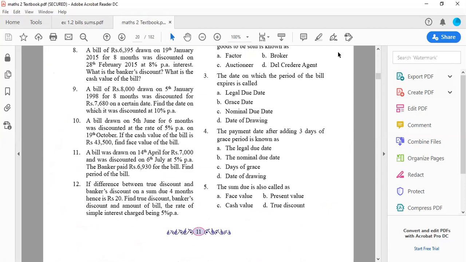So are you all clear with the first sum, sum number 8? So can we move forward with the next sum? Okay. So I'm giving you all 2 minutes to read the 9th question. Read it carefully. Try to understand what is asked in the question. And then we'll move forward with the solution.